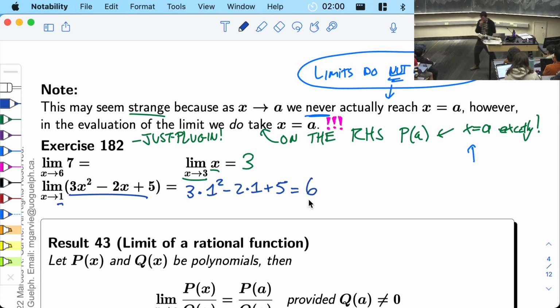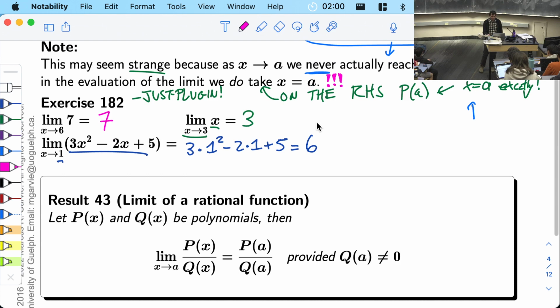Mental math. Good. Okay, there's one more. 7. 7 is a polynomial. There's no x's there, so it's very easy to plug in all the x's. Every time you see an x, you plug in 6, but there are no x's, so the answer here is just 7. Okay, just plugging in, very easy.